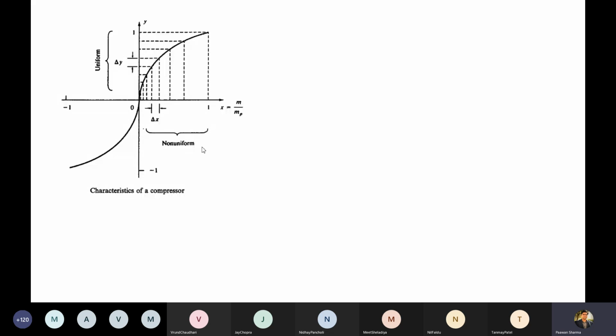If this ratio m by mp increases, when will the ratio increase? When the instantaneous value m increases, meaning your signal is going into higher amplitude values. And this is the peak value. So as soon as this comes near 1, as you can see here, this will occur in this fashion.